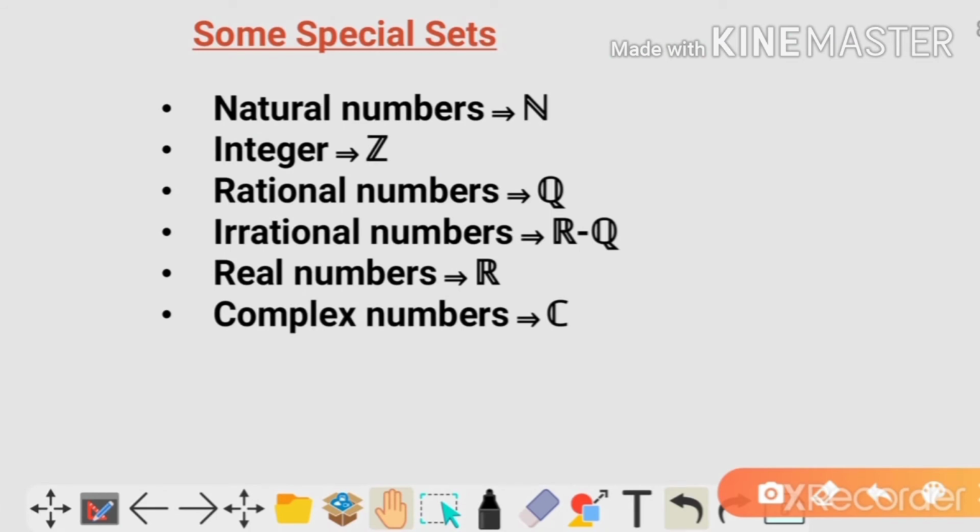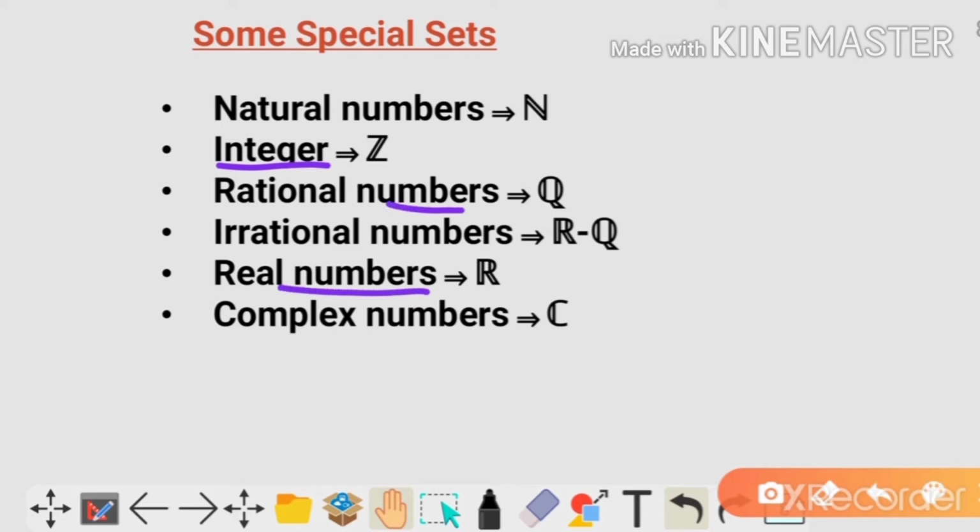So now we'll learn some special sets. That means the set which is denoted by some special symbol. Like the set of natural numbers is denoted by N. But we'll not write this N like this. This is not a set of natural numbers. When you want to show the set of natural numbers, we will write this N like this with a little bold stand. Okay.